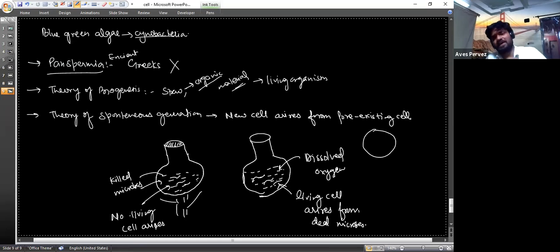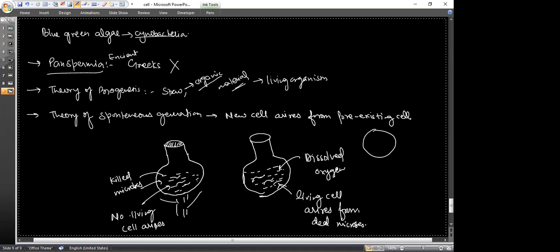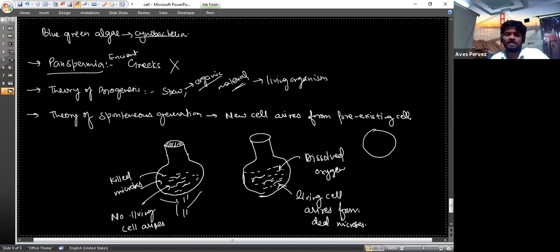This was actually the last statement of Robert Virchow, the last statement of the cell theory, that the cell arises from pre-existing cells. Later on, many questions came: if there is already a pre-existing cell, then where does the first pre-existing cell come from? This explanation was given by the theory of chemical evolution.